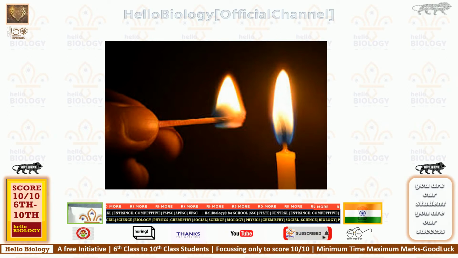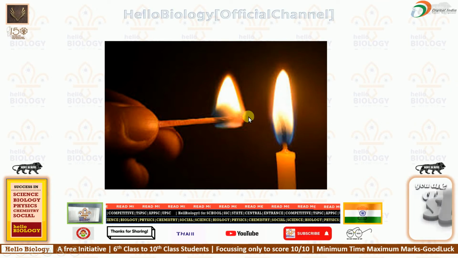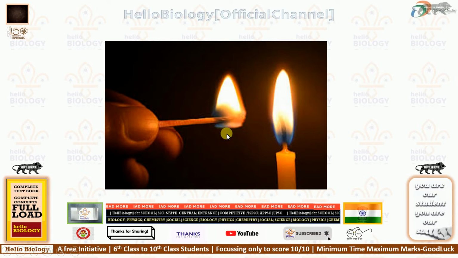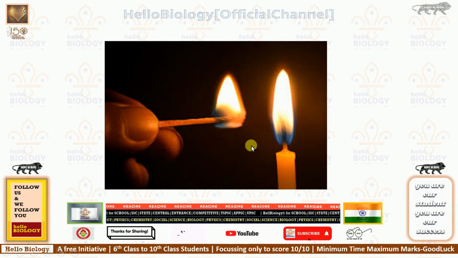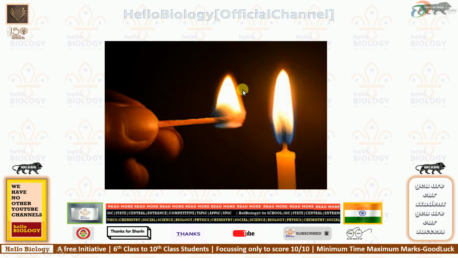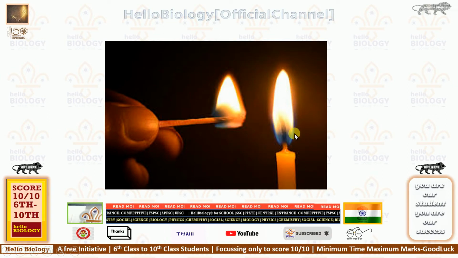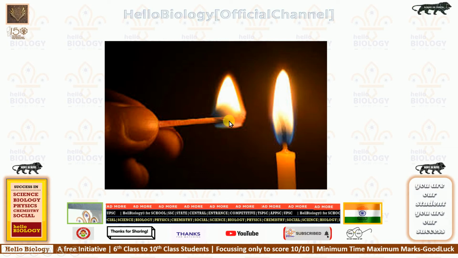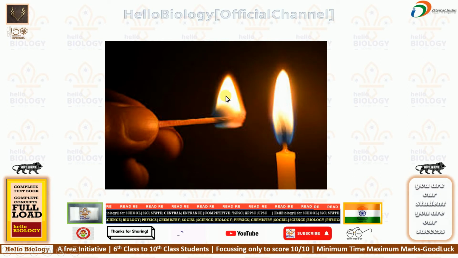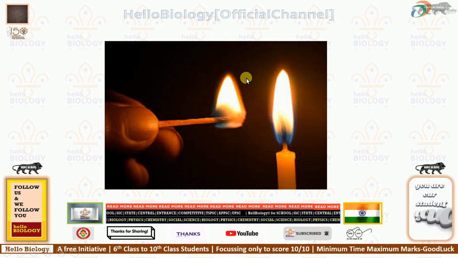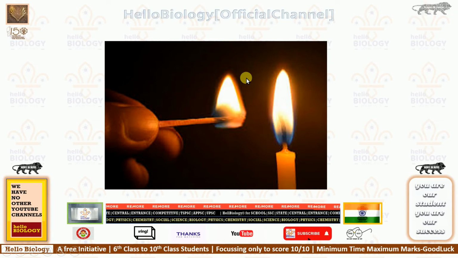That means the burning of this candle is taking place outside of our body, and this kind of burning, which takes place outside of our body with the help of oxygen, is known as combustion.